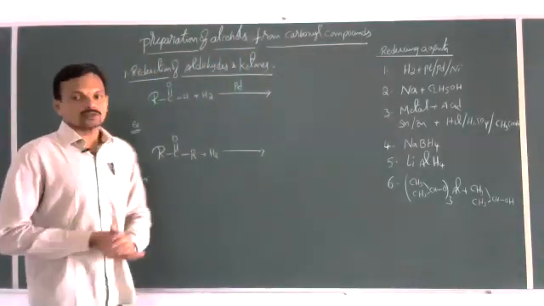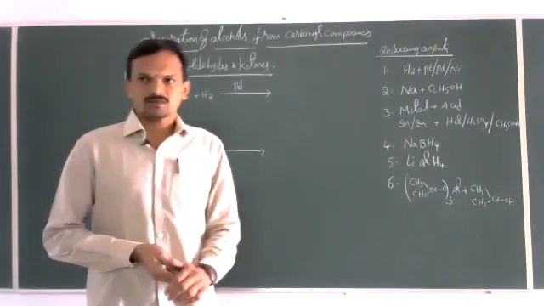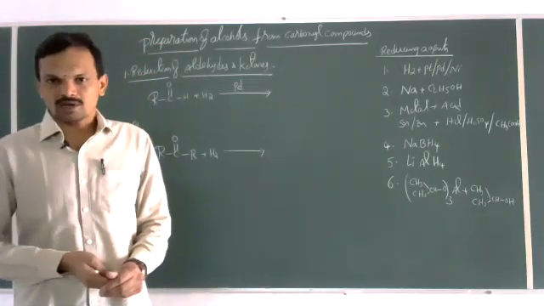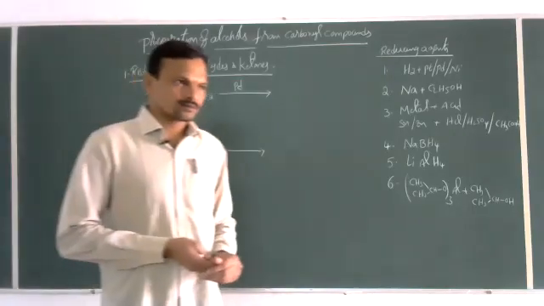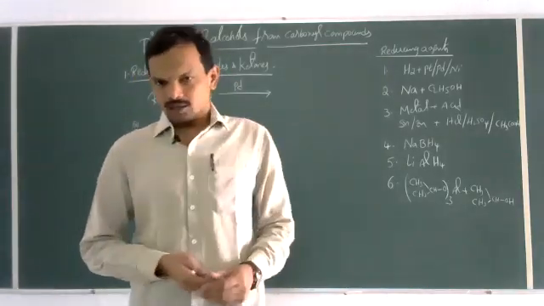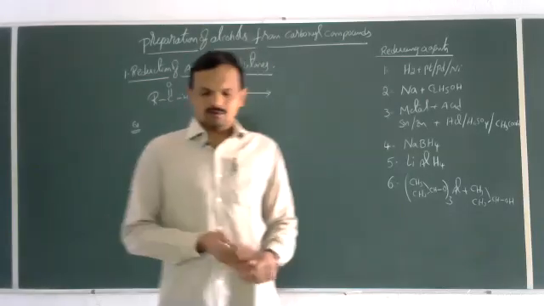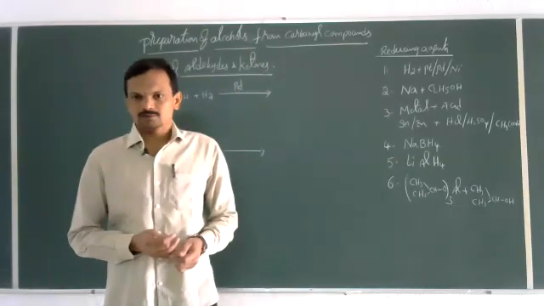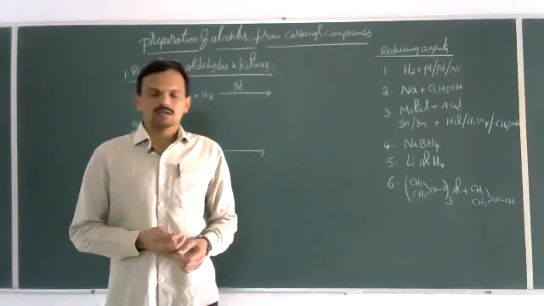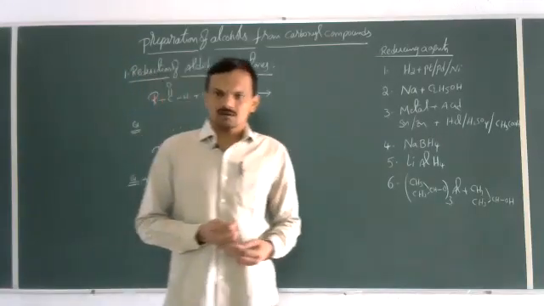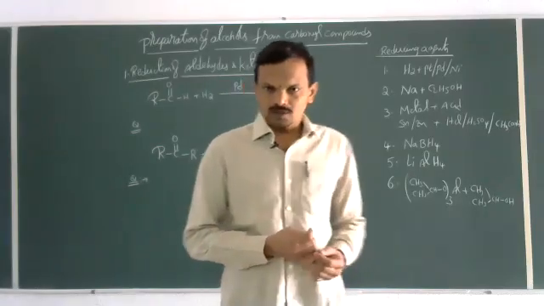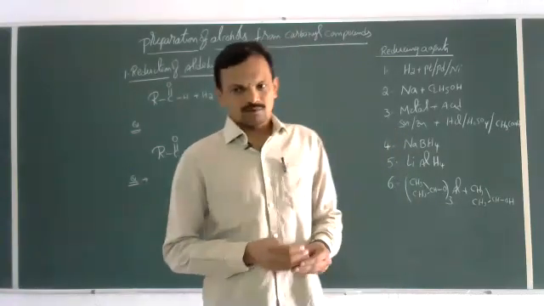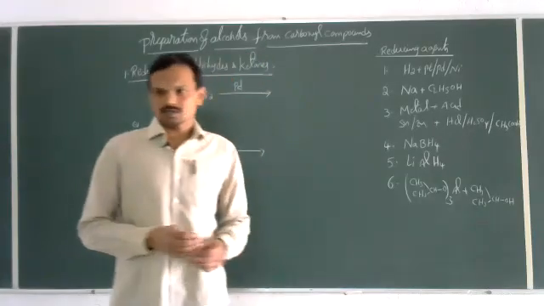Right. So, in yesterday's class, we discussed the preparation of alcohols from alkenes. The first one is addition of water in the presence of H2SO4. The second one is hydroboration oxidation, and the third one is oxymercuration and demercuration. So these are the three methods that we discussed.